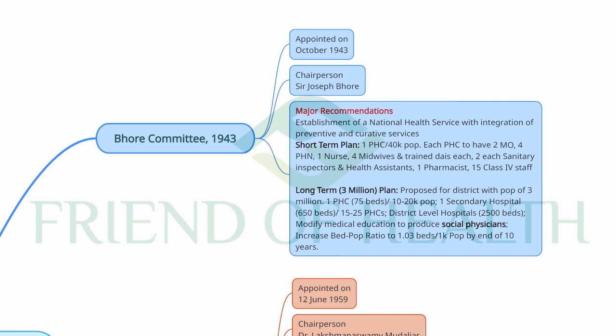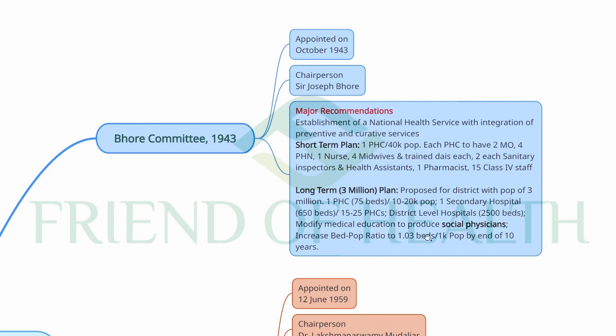The second tier is 1 secondary hospital, 650 bedded, for 15 to 25 PHCs. That is a kind of referral system. From the 75 bedded PHC, a secondary hospital which is a referral system, 15 to 25 PHCs will be under that secondary hospital. And the third tier is the district level hospital, 2,500 bedded.